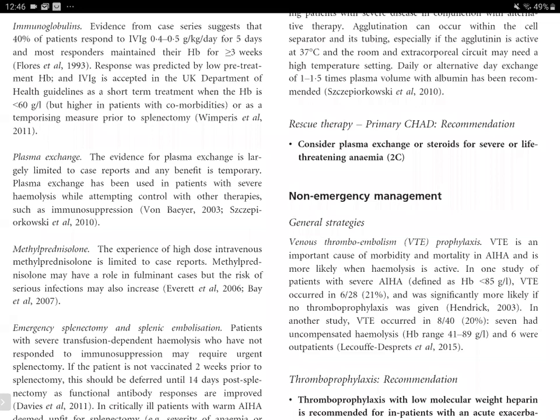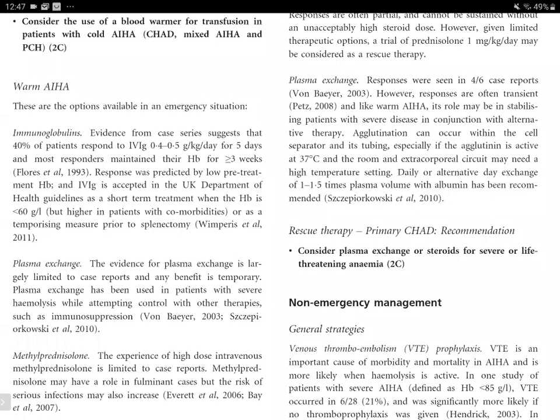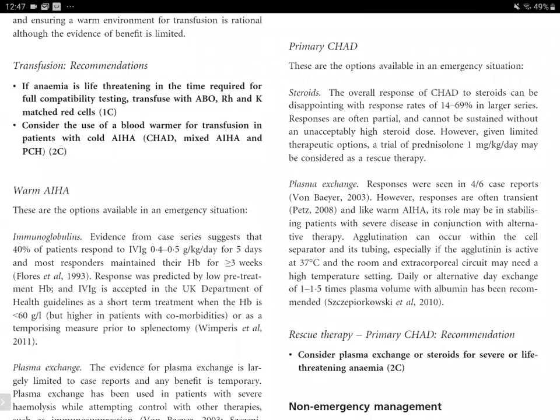Then for CHAD again, steroids would be used in both warm and cold. We would be using intravenous methyl prednisolone. For cold antibodies, the overall response of CHAD to steroids is disappointing. However, oral prednisolone at a dose of 1 milligram per kg per day may be considered as rescue therapy.